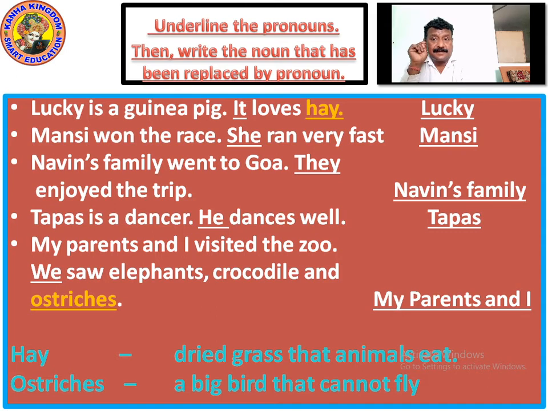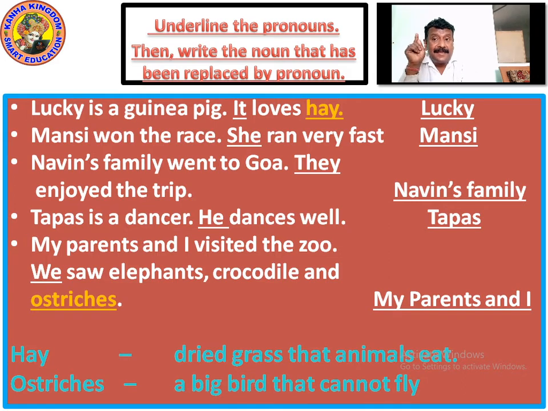Tapas is a dancer. He dances well. Who is that dancer? Tapas is a dancer. He dances well. So in the place of Tapas, what have we used? We have used the pronoun he. He is the pronoun. What was the noun which we replaced? Tapas. So we have to write Tapas in the blank.